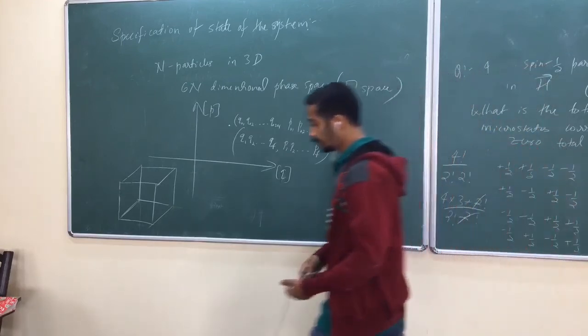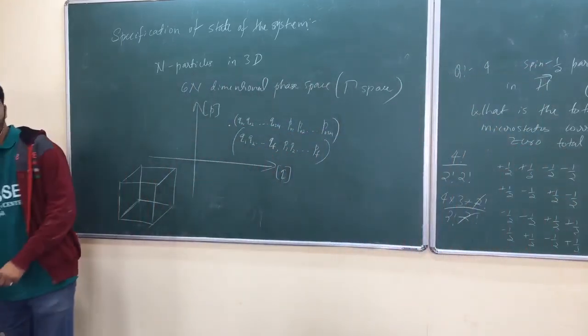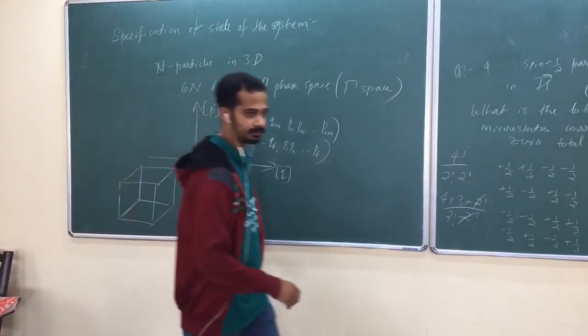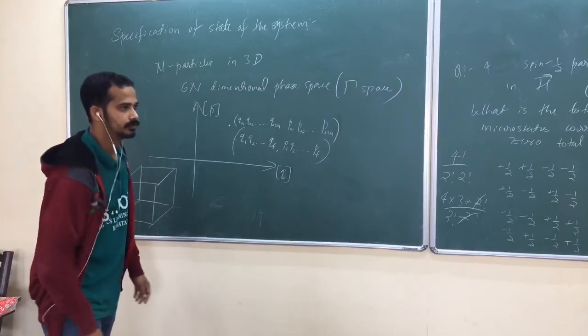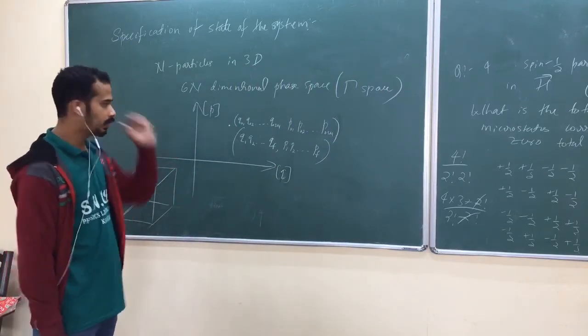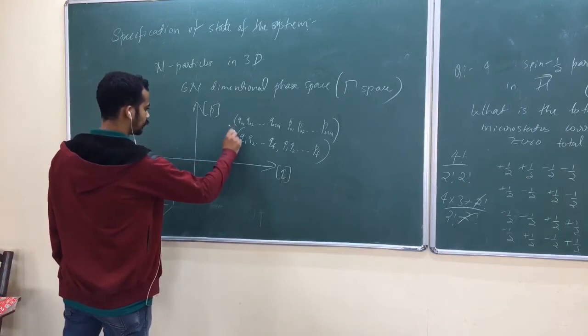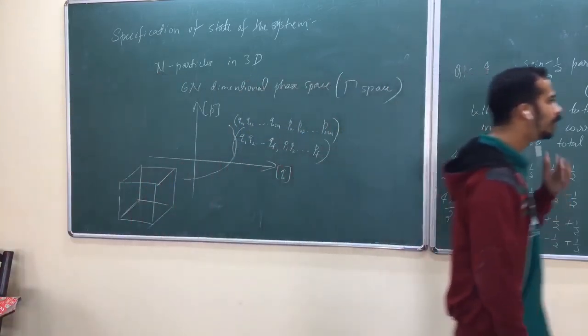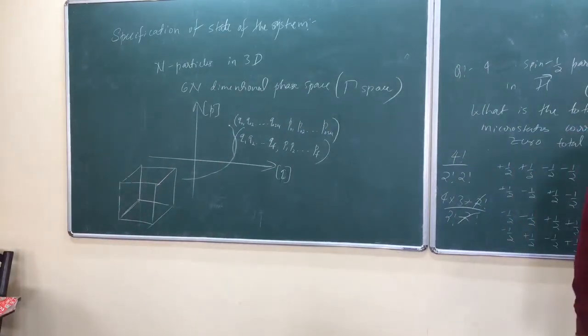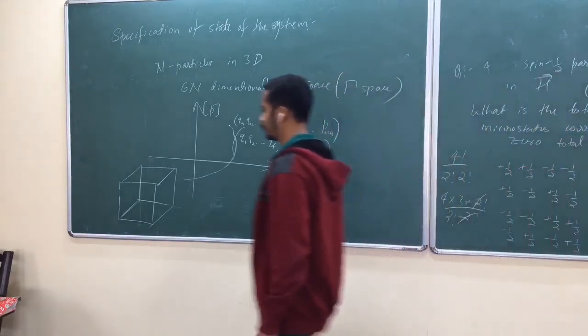The next point that I want to convince you of is how to count that again. Suppose you have a phase space trajectory here. How do you count the number of states?